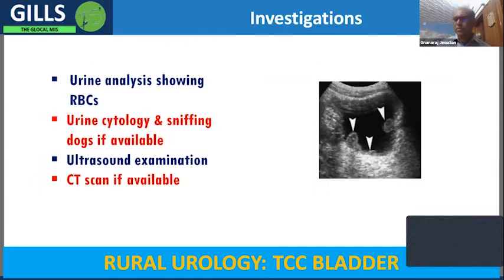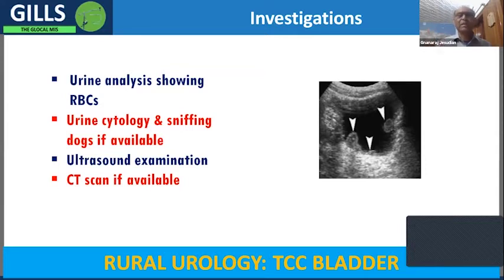What are the investigations we do? Of course, urine analysis is the main thing. Any blood in the urine should be evaluated with at least cystoscopy, so that you have a look inside to, if not anything else, rule out TCC of the bladder. And then urine cytology, if available, can be a help. In some centers, because of the particular smell associated with malignancies, they even have sniffing dogs which can go around and diagnose bladder tumors. But these are all experimental.